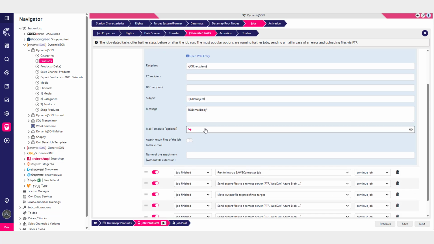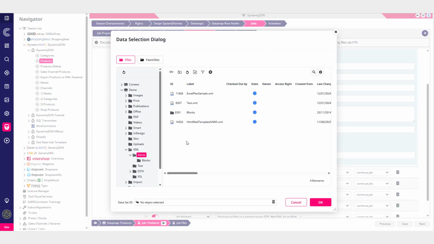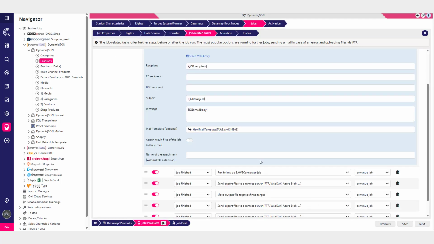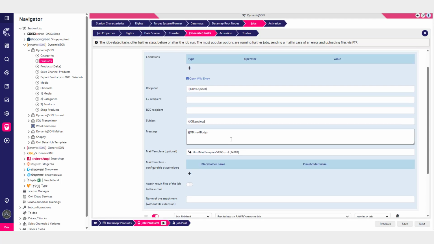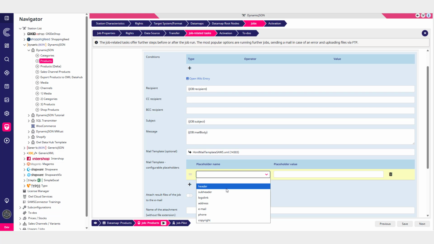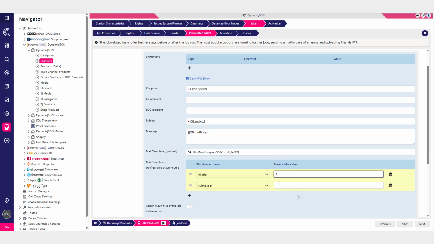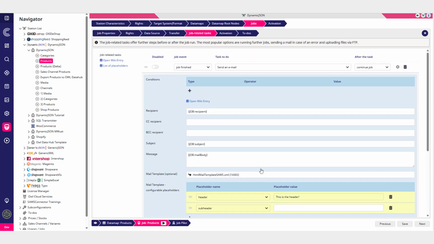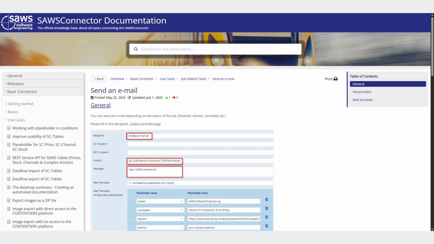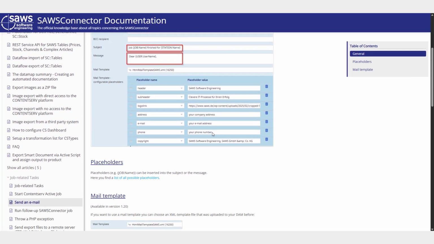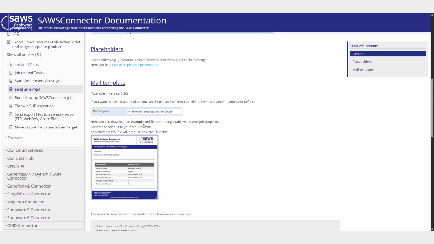Simply upload your email template to the content-serve DAM and select it using the new configuration option. Don't have a template yet? No problem! We've provided a professionally designed sample template available for download in our wiki. It's easy to customize to match your corporate branding.